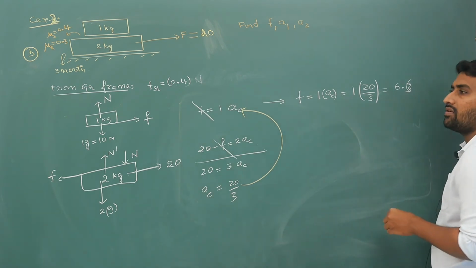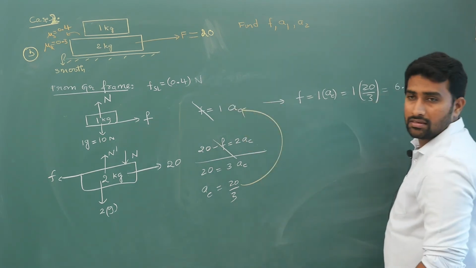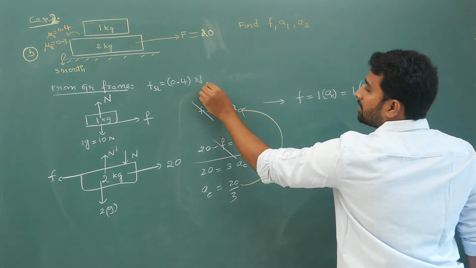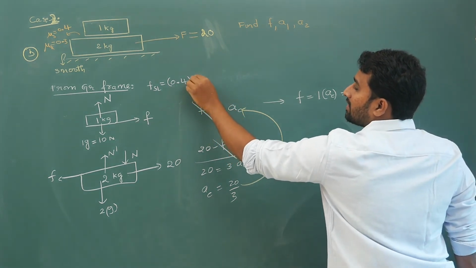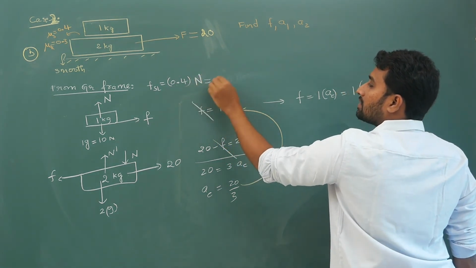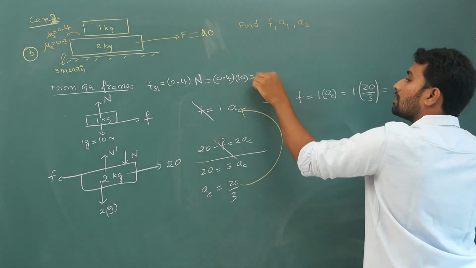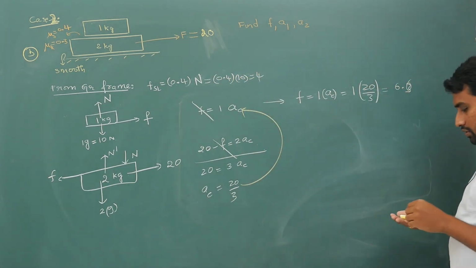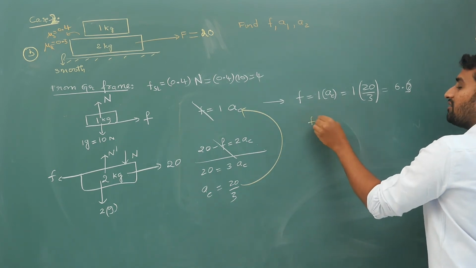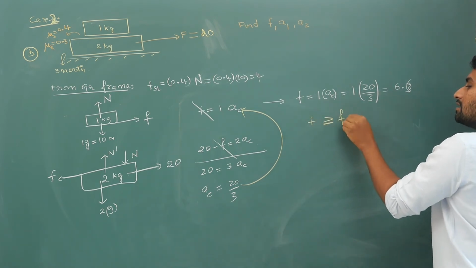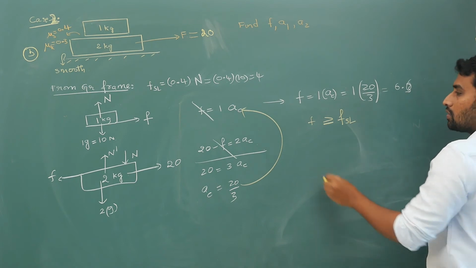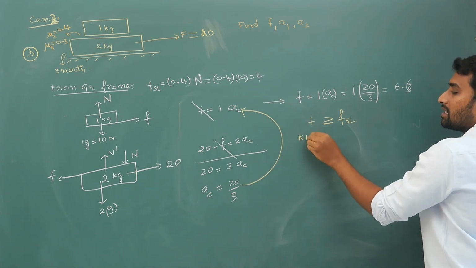If you are getting 6.6, obviously it is greater than the limiting static friction, which is mu s into N, that is 0.4 into N, where N is 10, so 4. So here your assumed friction value F is greater than limiting static friction. So obviously this is practically not possible.